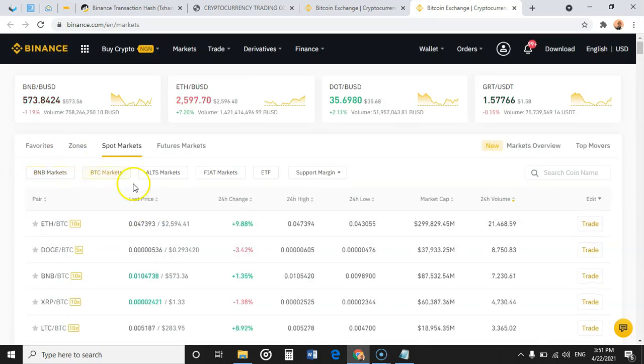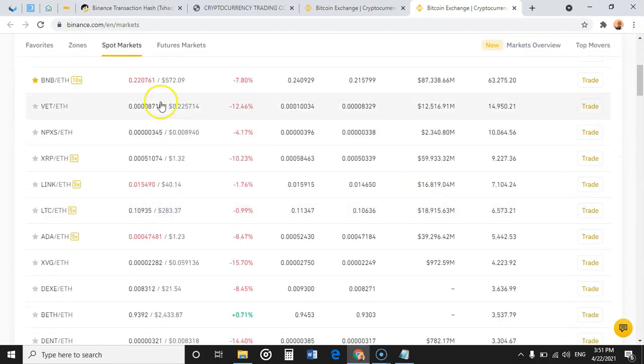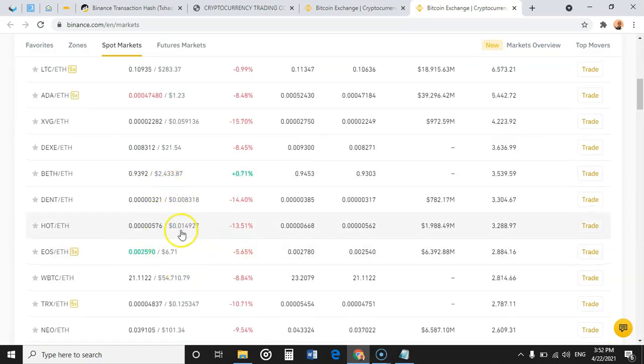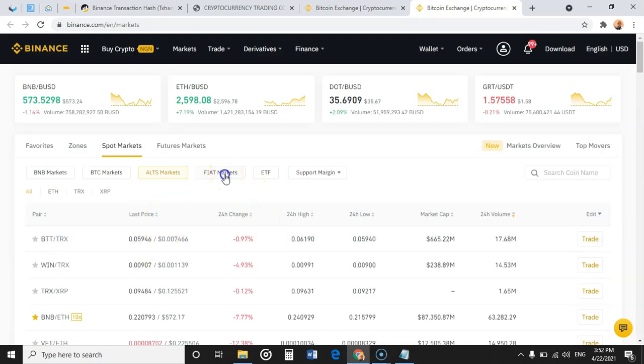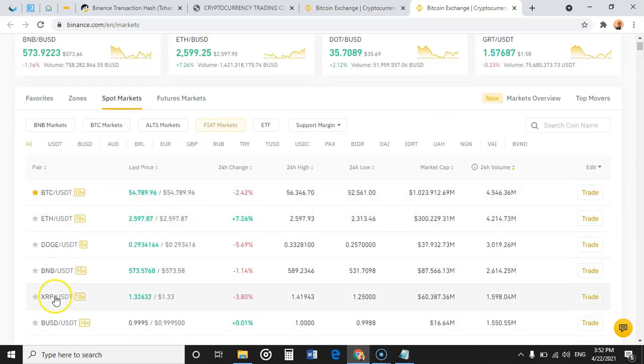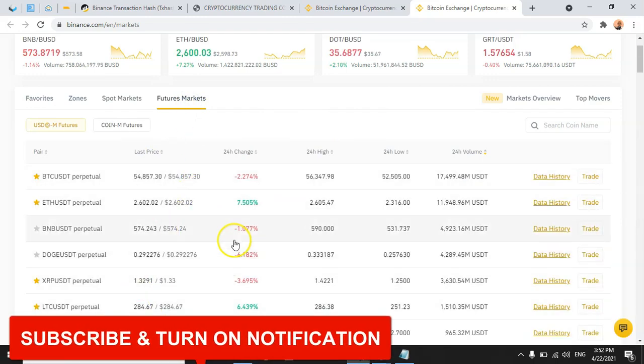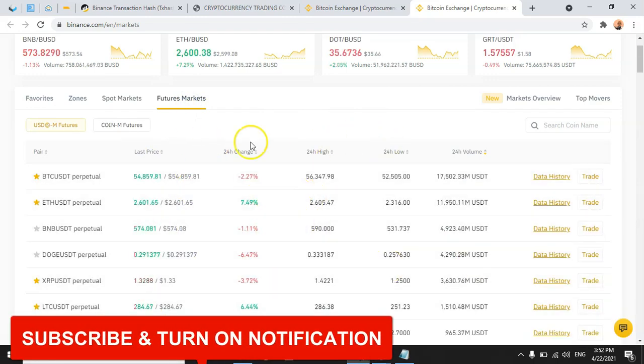You have the BTC market. The same thing applies to the alt market. Then you have alts paired against alts, so it's a mixture of altcoins all together. Then you have the fiat market, which is when other currencies are paired with stable coins. Then you have ETF, for those who know how to trade ETFs quite well: you have BNB up, ETH up, and the rest. Then you have the futures trading market also. If you want to trade futures, I'm going to teach you how to trade on the futures market as well.